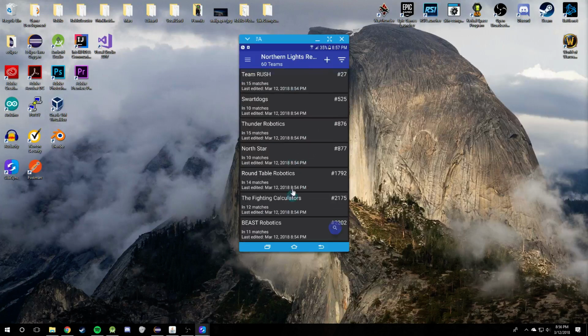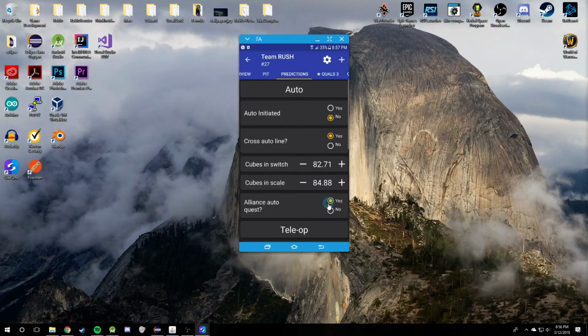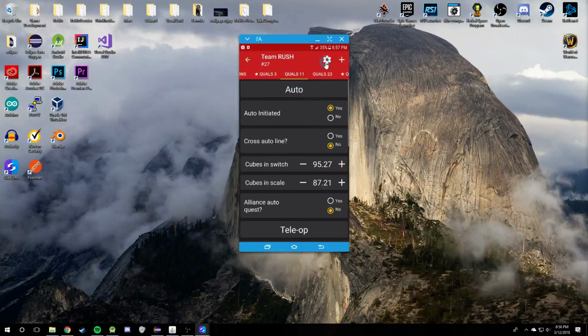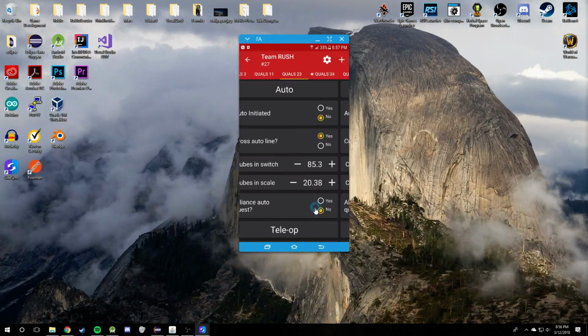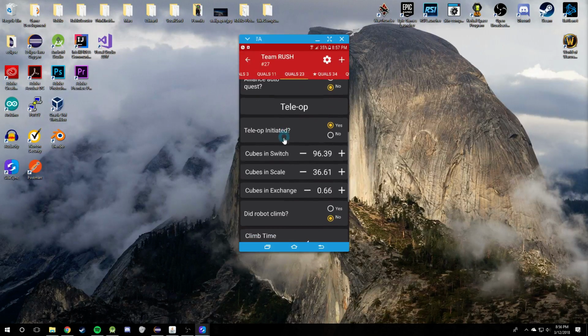So here I have an example event set up, and you can see that you have a pit tab, a predictions tab, and all the matches that the team is in. You can see there's a form here, and each one of these items is called a metric. For each metric, you can specify what you want to name it, and what value you want it to collect.